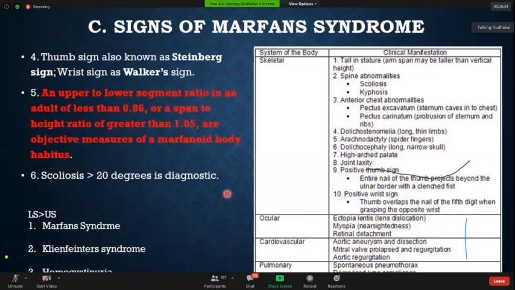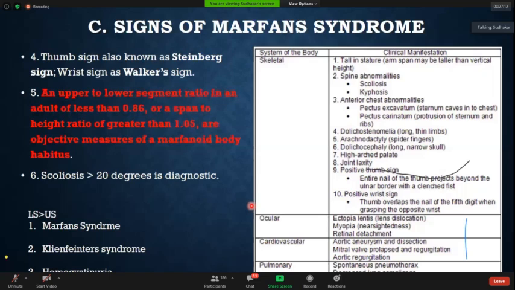Now, two important things. In all patients in a general examination, we have to measure upper segment, lower segment, arm span and total body height. Why is it important? Normally the arm span is never more than the total height. If the ratio of arm span to height is more than 1.05, it is suggestive of Marfanoid body habitus. Remember this: arm span divided by total body height. If the ratio is more than 1.05, it is suggestive of Marfanoid habitus.